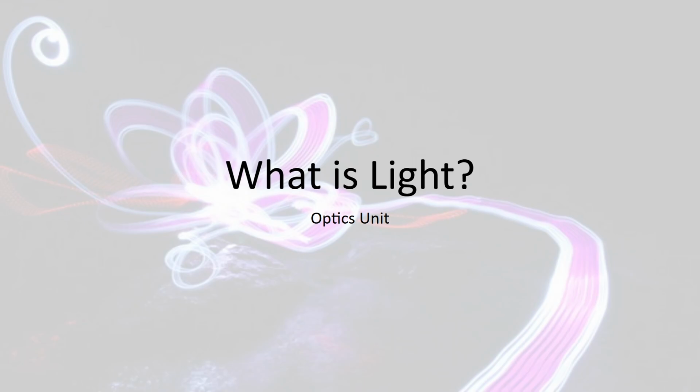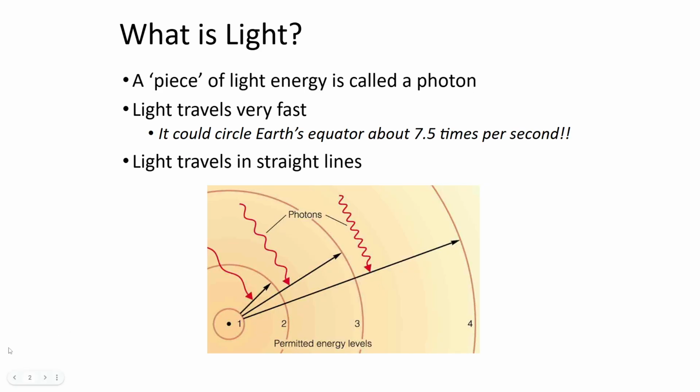in our world. So, light itself is made up of a whole bunch of things called photons. A piece of light is called a photon. This photon travels extremely, extremely fast. In fact, one single photon could travel the Earth's equator about 7.5 times per second. And for the most part, these photons will travel in straight lines in a wave form.